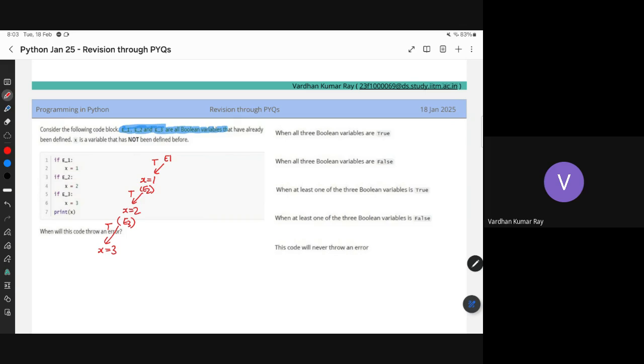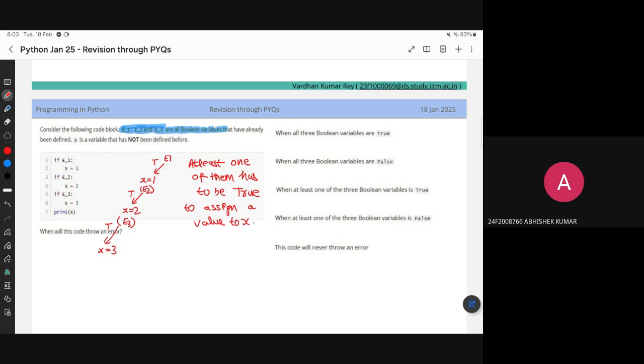So one thing, can you see? At least one of them has to be true to assign some value to X, right? So suppose all of them were false, then you can't assign any value to X. Can you see that? Because you can't enter the if block.